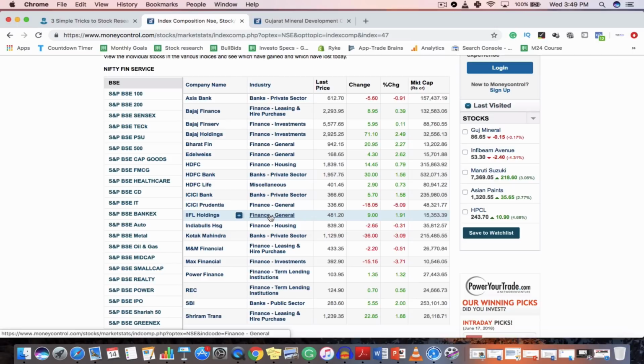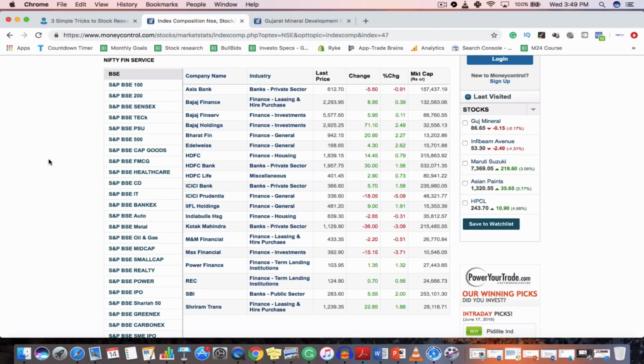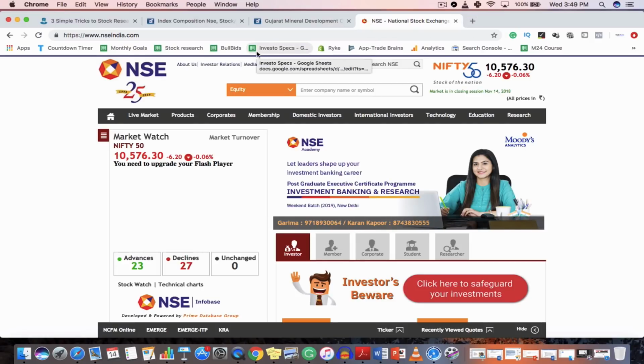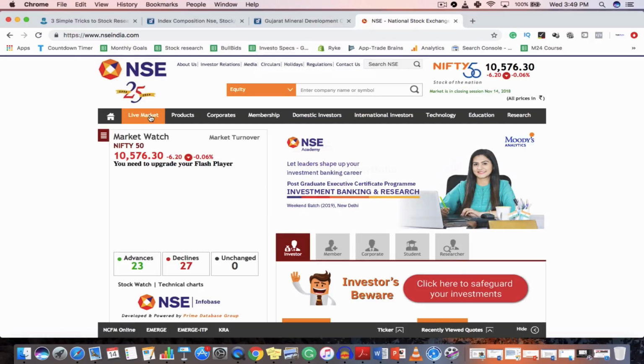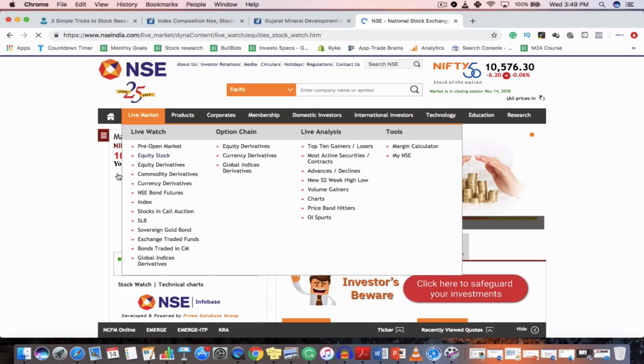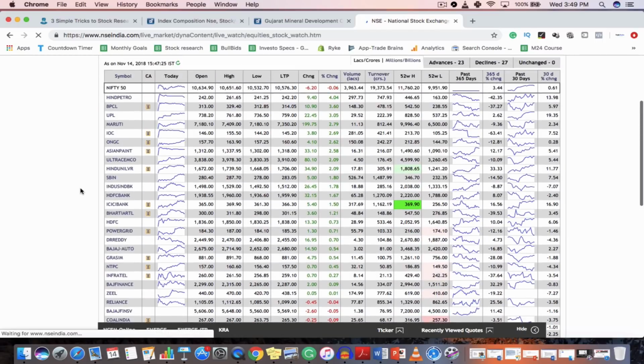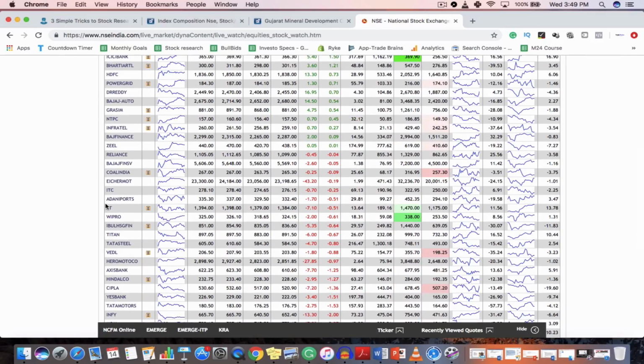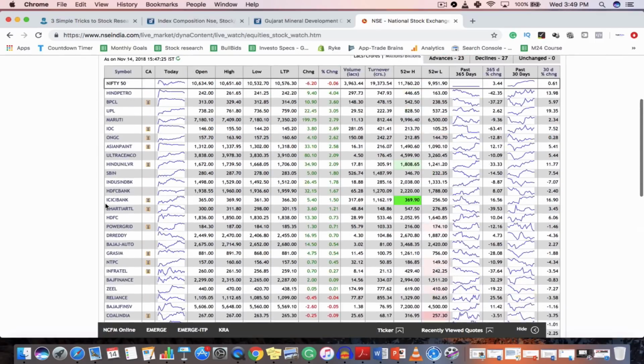I mean, if you do not know where to start, what the companies in the Indian stock market are, this simple trick will help you to get familiar with the different companies in different industries. Anyways, Money Control is not the only website where you can get this information. You can also use the NSE India website, which is the website of the National Stock Exchange, for getting the same information. For example, if you go to NSE India and go to live market and equity stock, here you can again see the different indexes, like this is Nifty 50. So these are the big 50 companies which are in the index of Nifty 50.